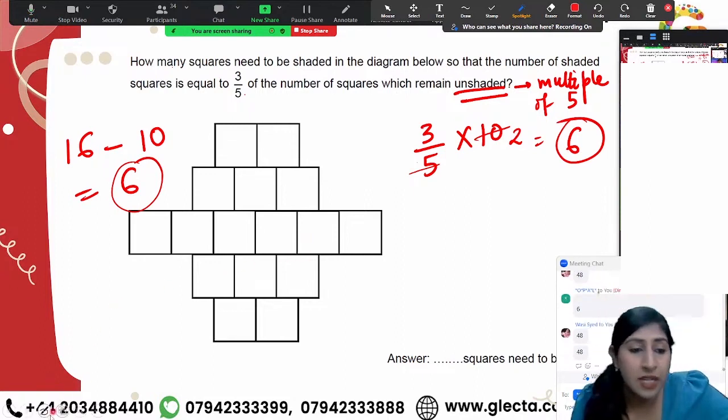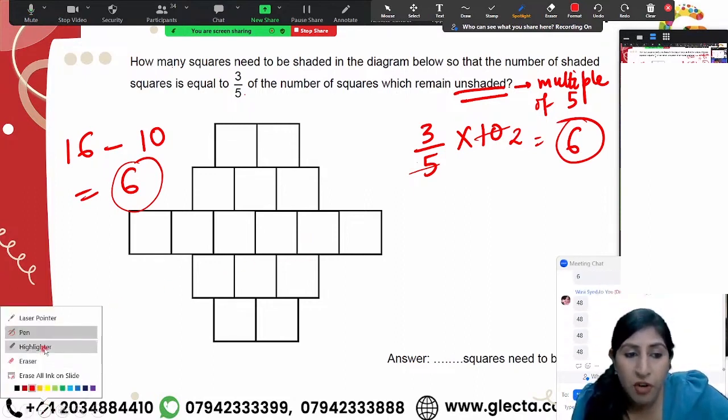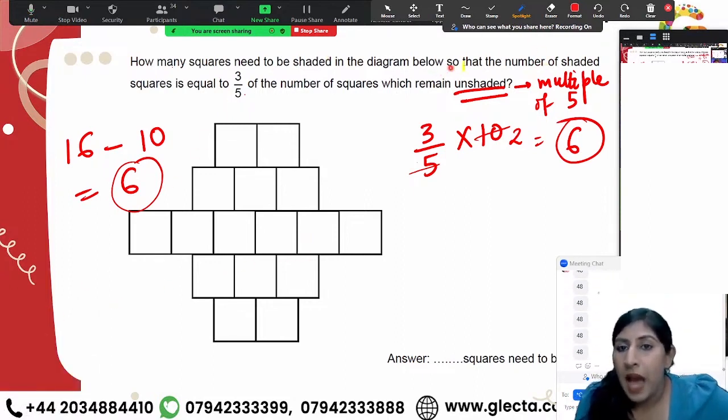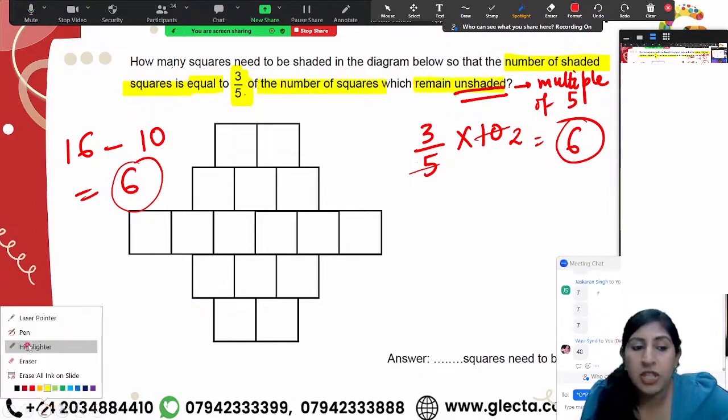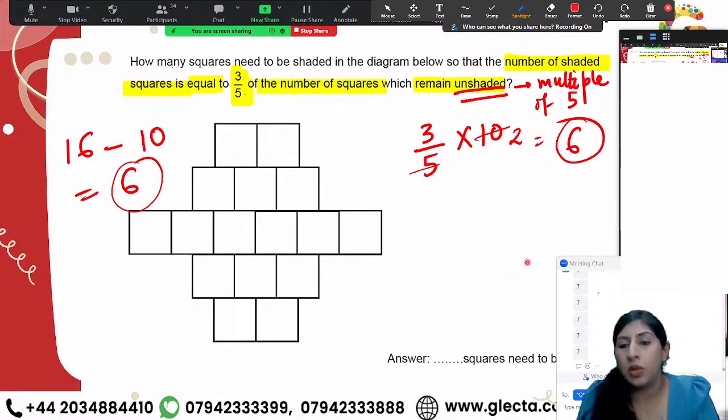Why am I saying that I need to get equal? Focus on this statement. I need to find out the number of squares that need to be shaded, so that the number of shaded squares is equal to 3/5 of the number of unshaded squares, right? So these numbers have to be equal.